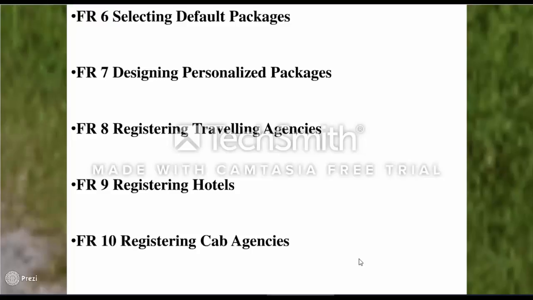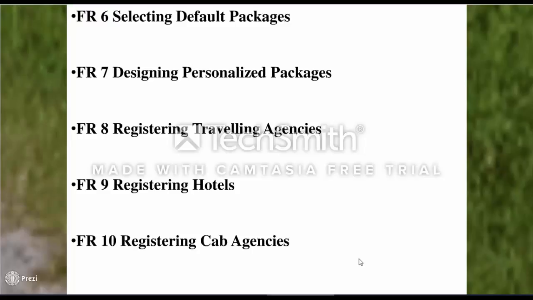Fifth functional requirement is selecting default packages. In this functionality, all the customers need to do is register themselves for the package and reach the boarding point on the given date and time. Sixth functionality is designing personal packages.